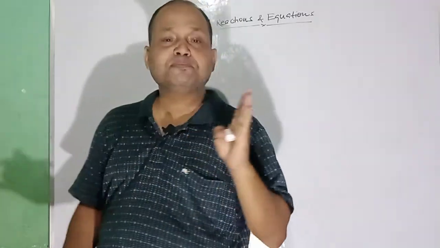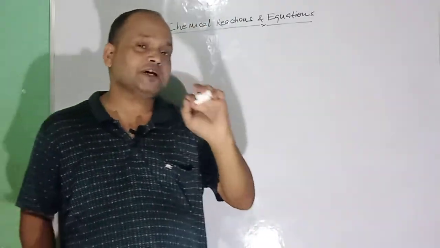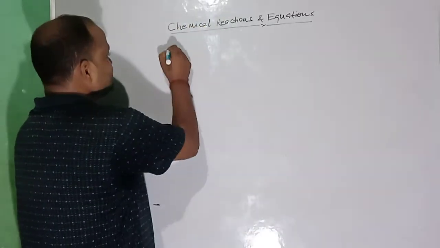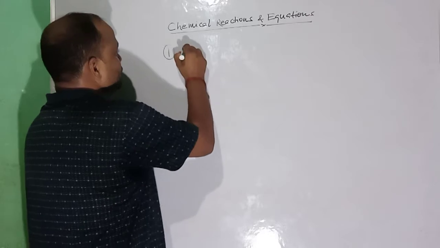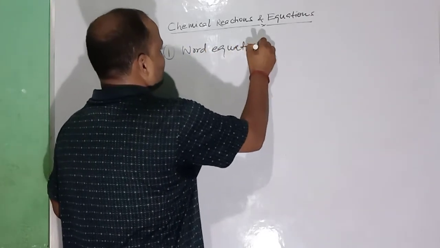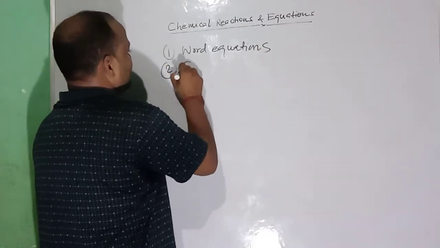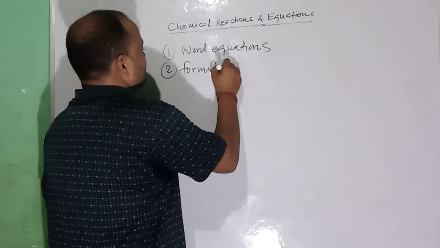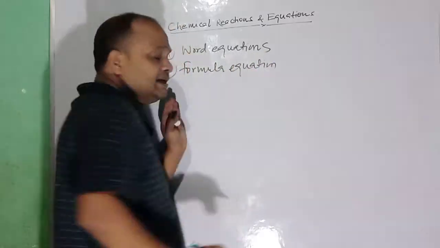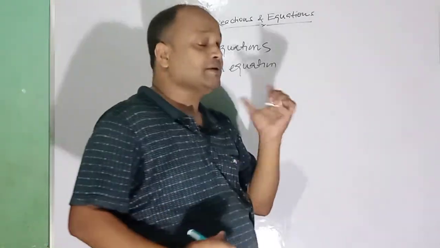The symbolic representation of a chemical reaction is called a chemical equation. So chemical equations are of two types: word equation and formula equation.